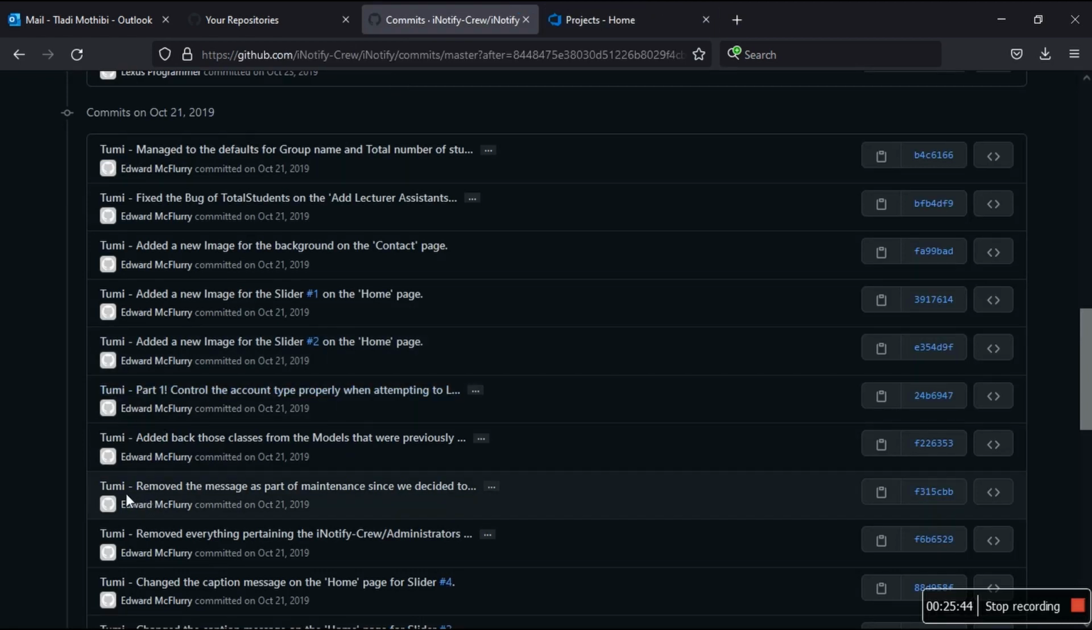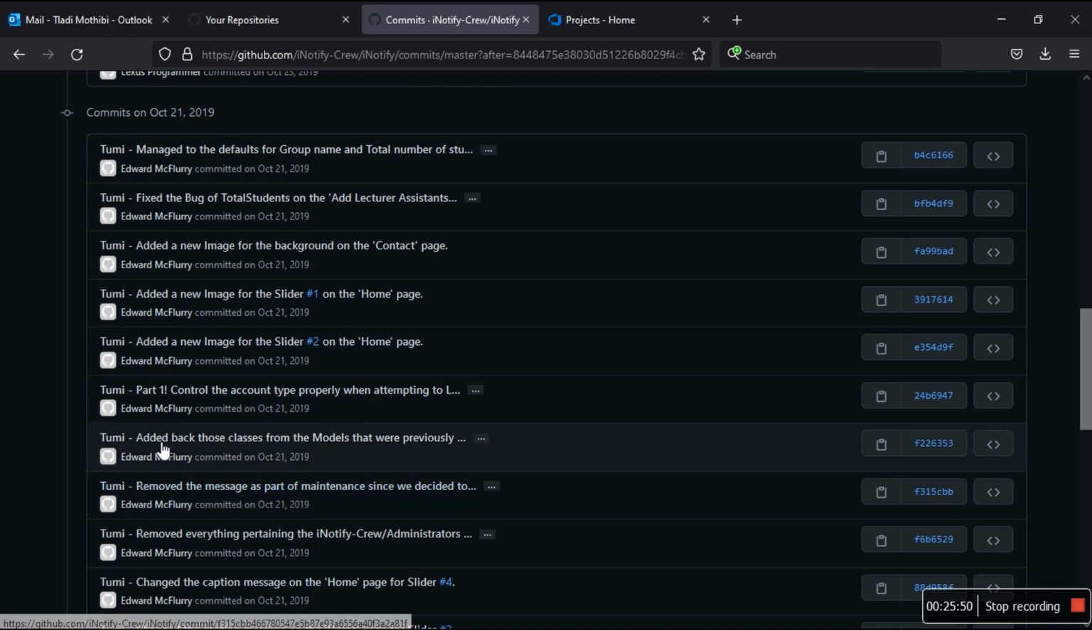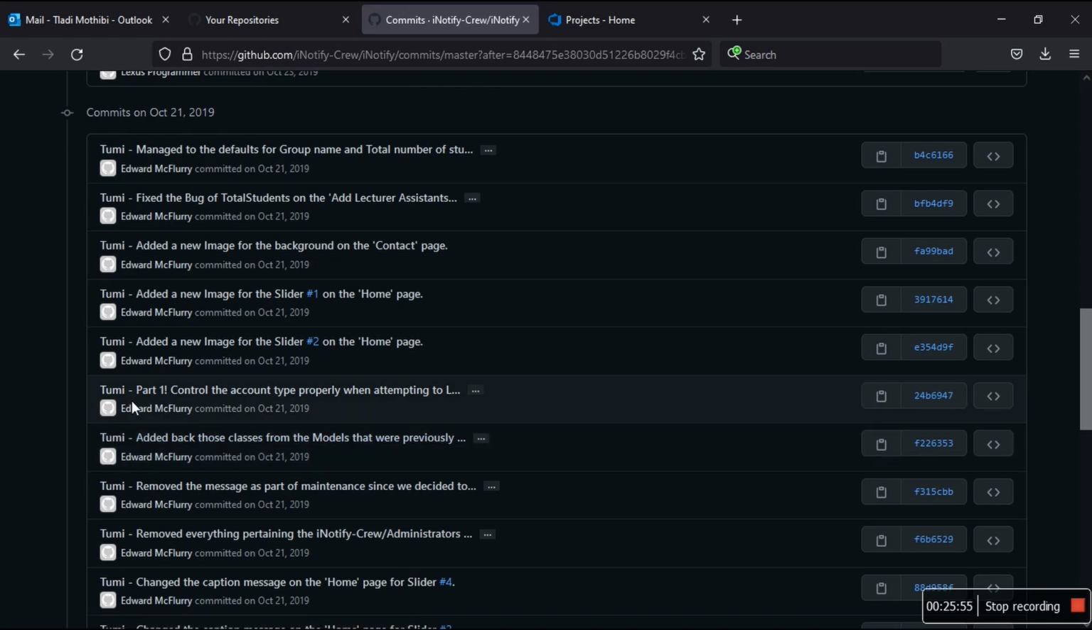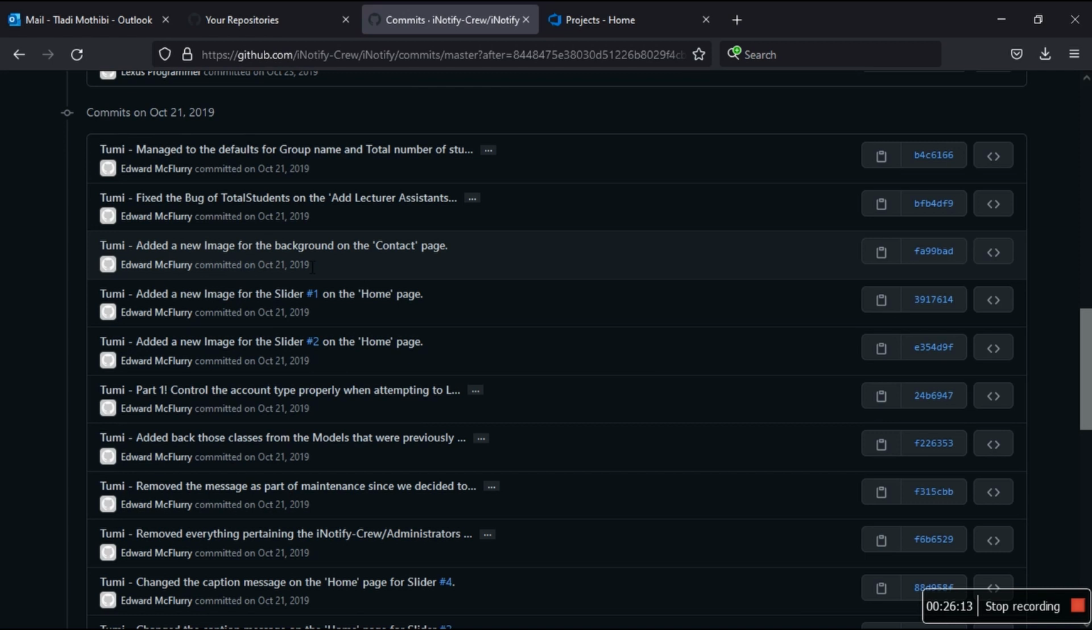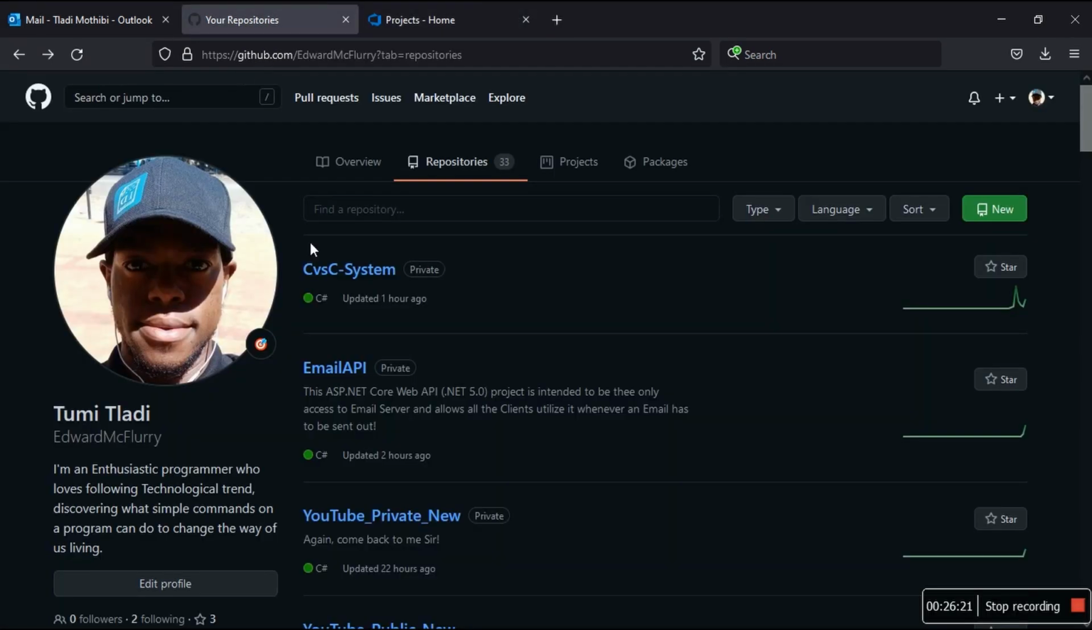You see, Tumi removed the message as part of maintenance since we decided to blah blah blah. Tumi added back those classes from the models that were previously blah blah blah blah. Tumi part 1, we'll talk about this part 1. Now, it controlled the account type properly when attempting to log in. And then Tumi added a new image for the slider. Even when you add image number 2 on the home page, you see image number 1. Tumi added a new image for the background on the contact page. All of these things are proper commit messages.